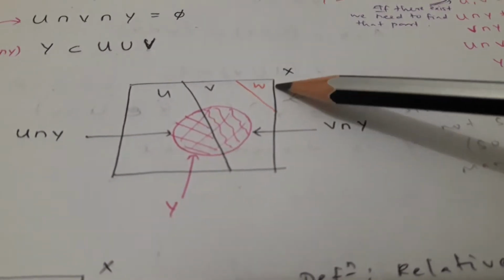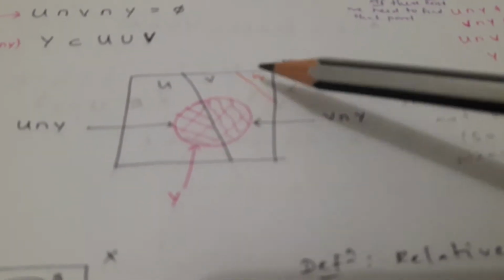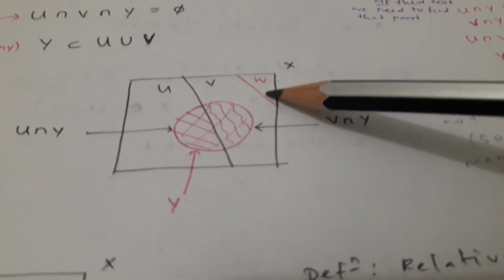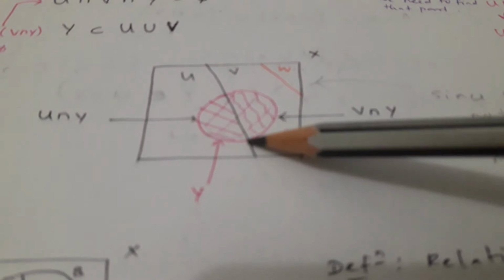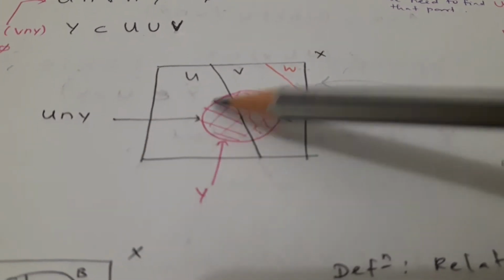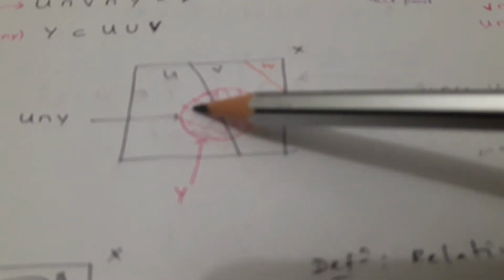Therefore there may be any other set as well, so let's take a part as W. This part we can say is U intersection Y, and similarly this part is V intersection Y.